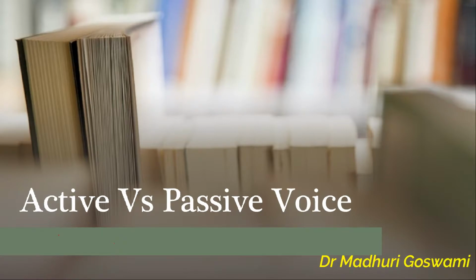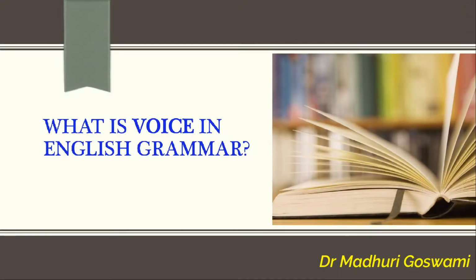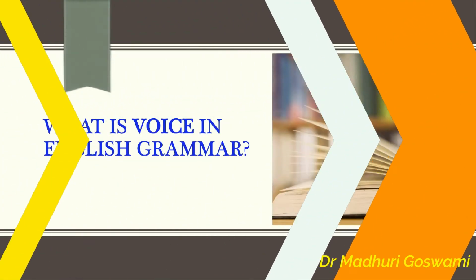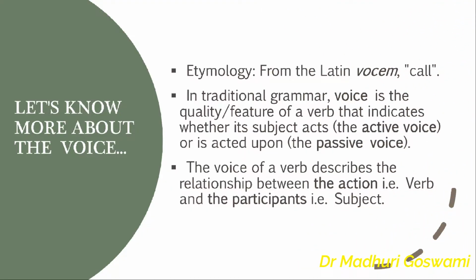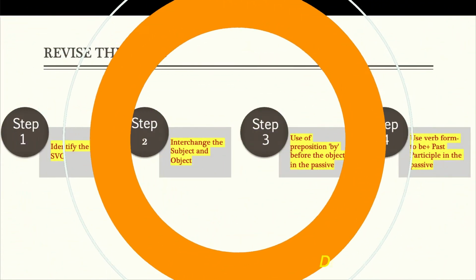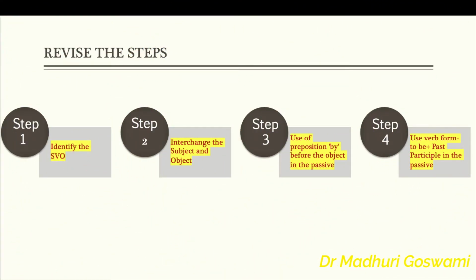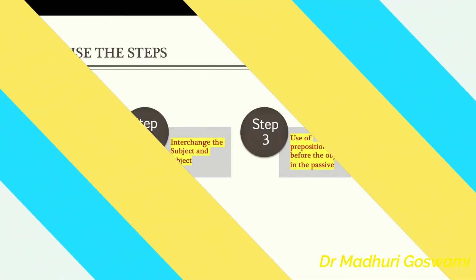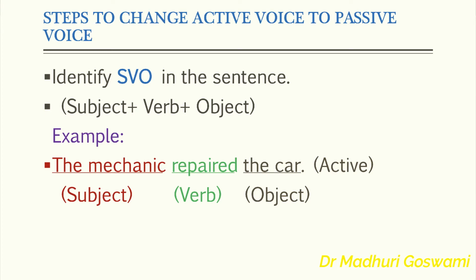In the first part of this lesson series, we learned what is voice in English grammar and we discussed in detail the active voice and the passive voice. Along with this, we also discussed why to use the passive voice and how we can use it not only in the formal writing but also in the informal ways of speaking and writing both.